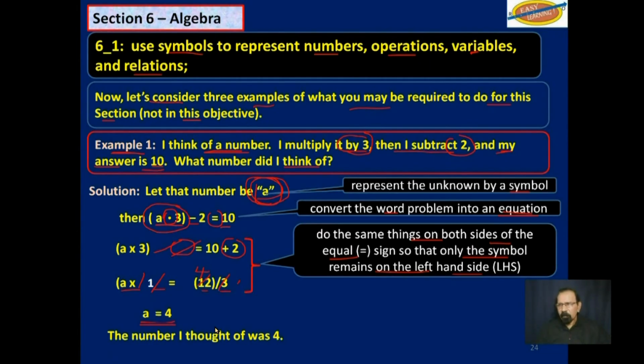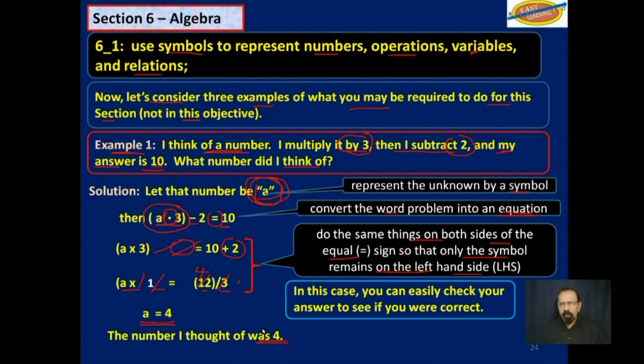So it would seem that the number I thought of was 4. In this case, we can easily check the answer to see if it is correct. So we take the 4 multiplied by 3, subtract 2, do we get back 10? And if we get back 10, 4 is correct. And yes, we get back there. So 4 is the correct answer.